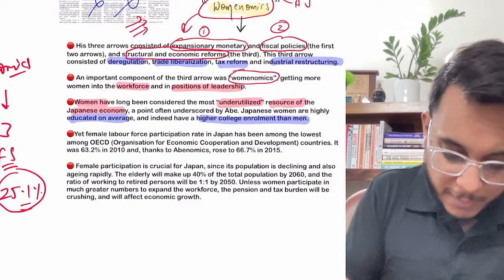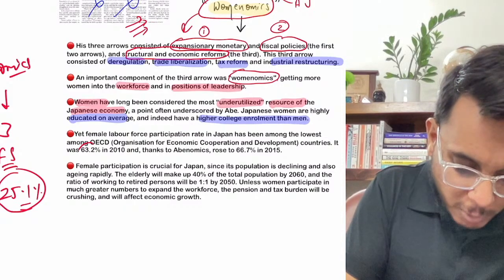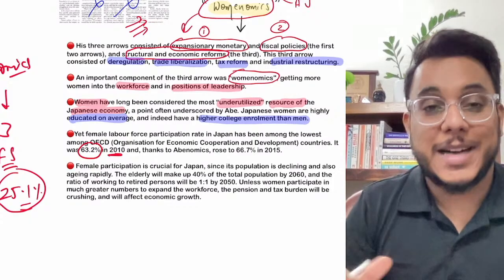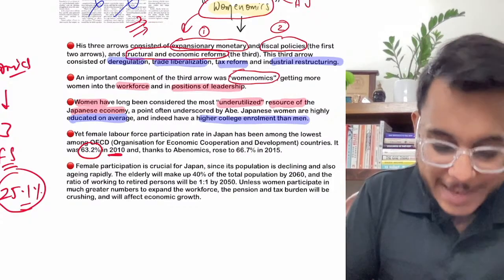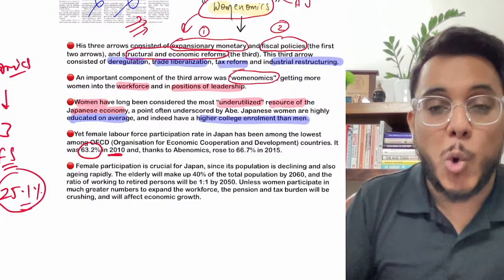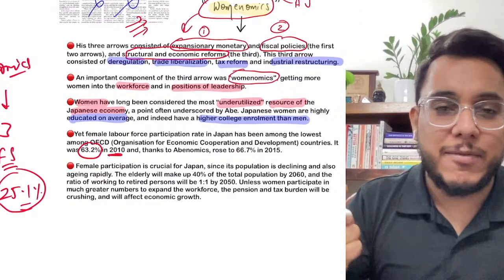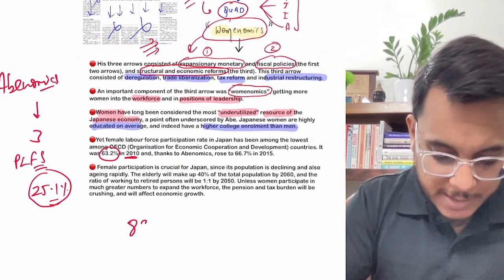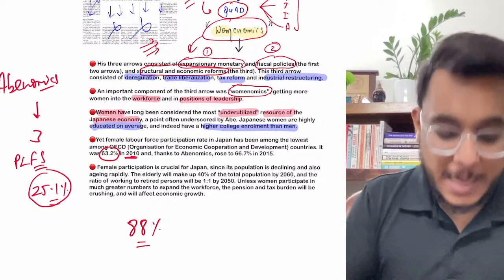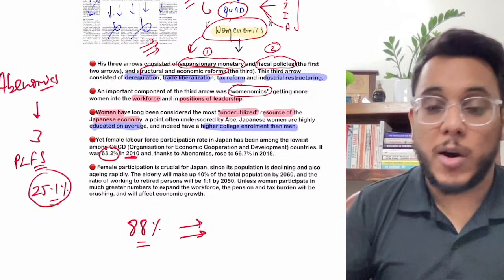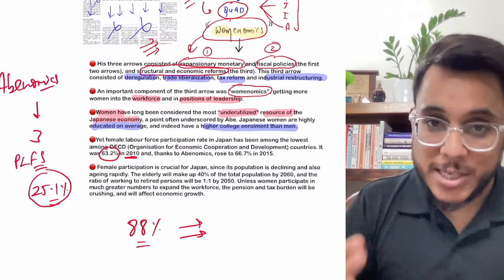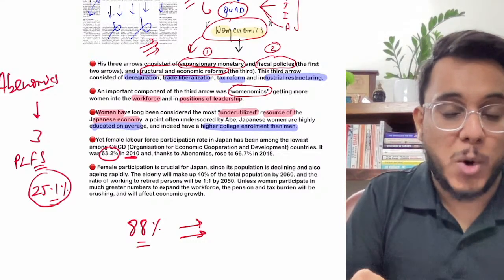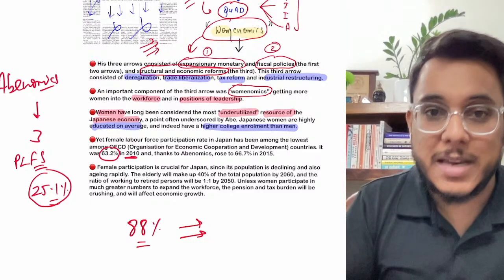In Japan, the female labor force participation rate was around 63.2% in 2010, but Shinzo Abe wanted that, since it was still less, it needed to be increased, on par with OECD countries. Here specifically we have the example of Sweden. In Sweden, the female labor force participation rate stands at around 88%, and by this the economy of Sweden has been boosted. Now Shinzo Abe wanted even more women to be brought into employment. For that, Shinzo Abe came out with many kinds of reforms.